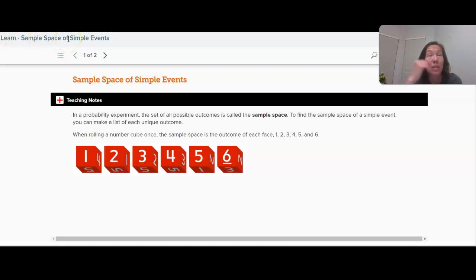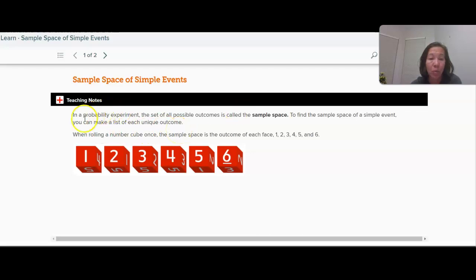So we've already looked at some things like relative frequency, frequency tables, and things like that. So you're getting lots of maybe new words in this chapter. But another term that you need to be familiar with is sample space. In a probability experiment, the set of all possible outcomes is the sample space. And to find the sample space, you can just make a list of each unique outcome.